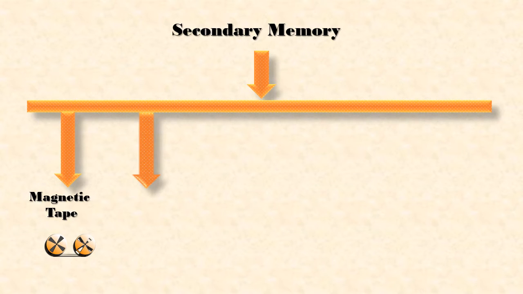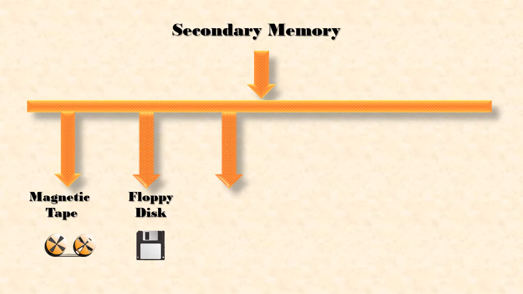Second, floppy disk. Floppy disks were the data storage between the 1980s and early 2000s. They have now been replaced by data storage methods with much greater capacity, such as the USB flash drive. Floppy disks come in three sizes: 8 inches, 5.5 inches and 3.5 inches. Third is the hard disk.